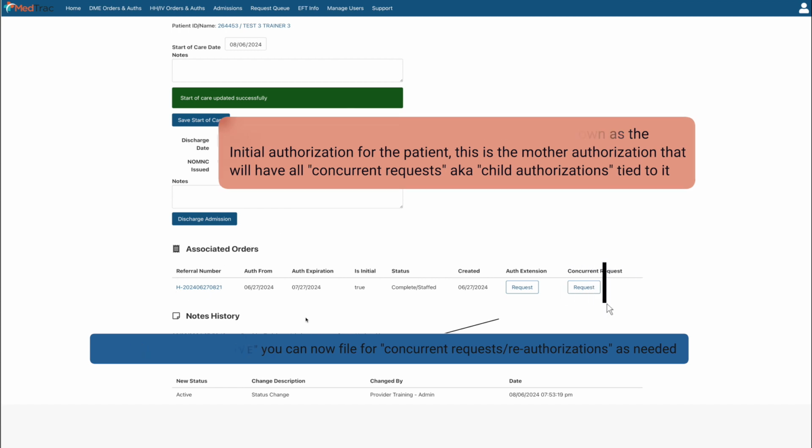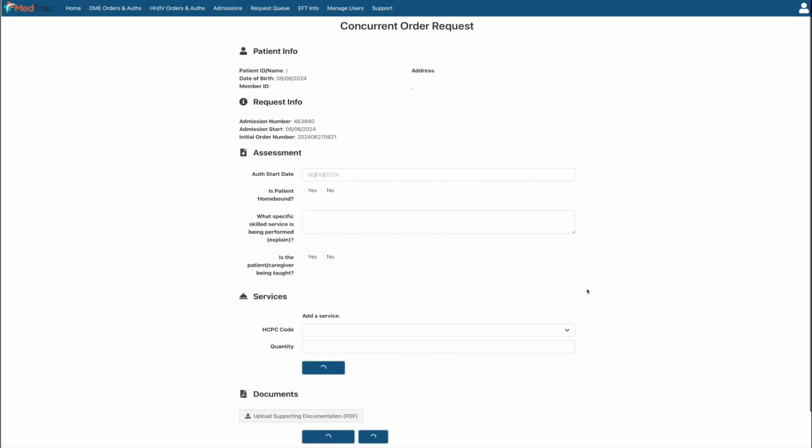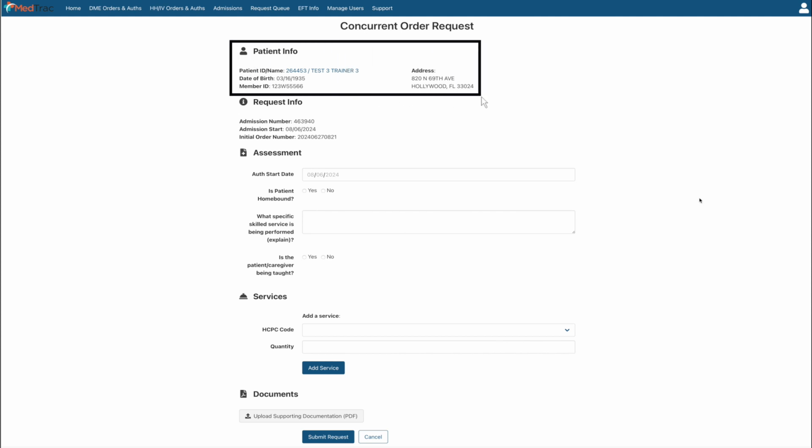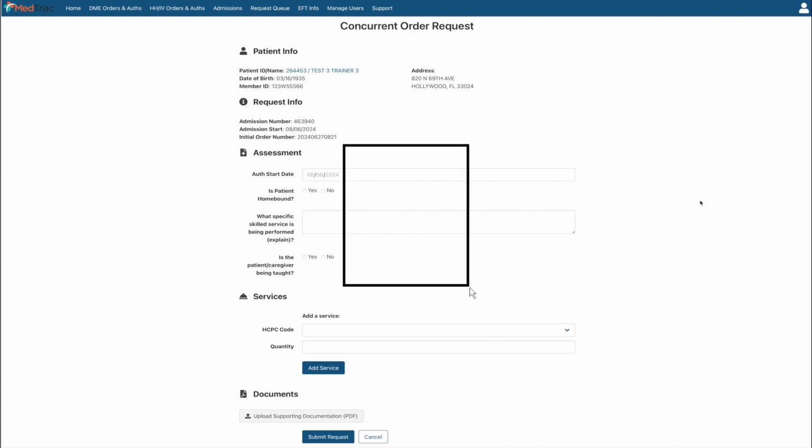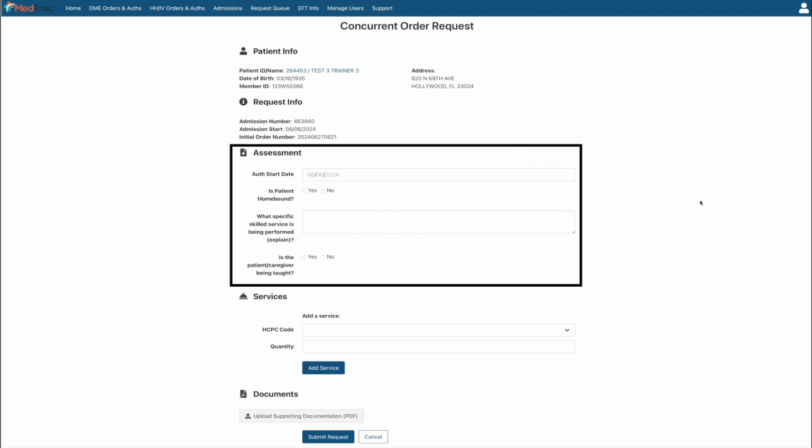This will bring you to the concurrent order request page, where you'll find the patient's information, including their ID, date of birth, member ID, and address. In the assessment section, you'll need to input details like the requested reauthorization start date, whether the patient is homebound, what specific skilled services are being performed, and if the patient or caregiver is being taught.